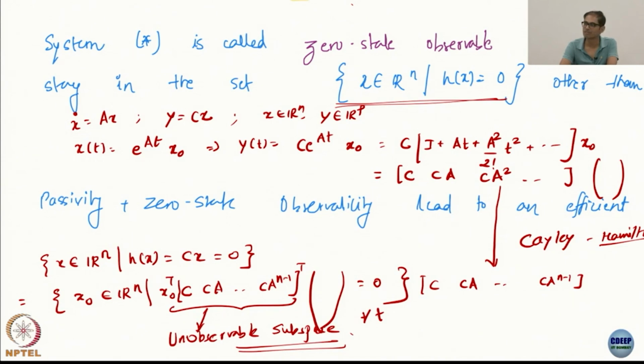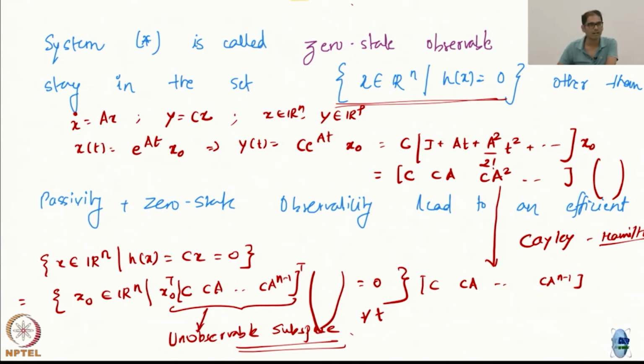The null space of this matrix is called the unobservable subspace. All forgotten. All right, no problem. So whenever x0 belongs to the kernel of the observability matrix, that is, x0 belongs to the unobservable subspace, only for those x0 this is 0.